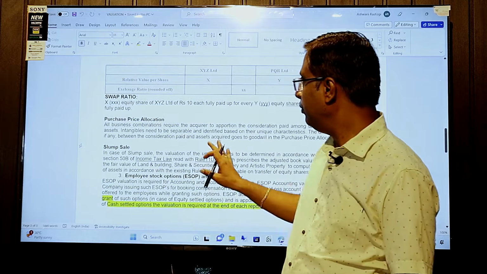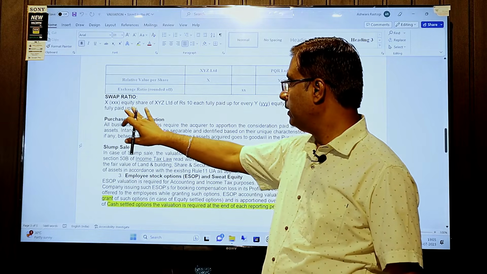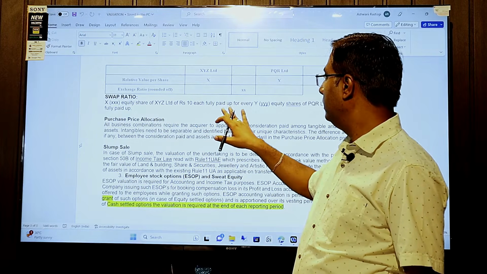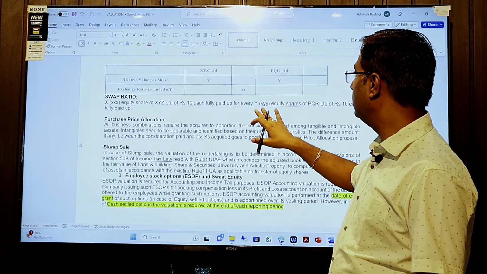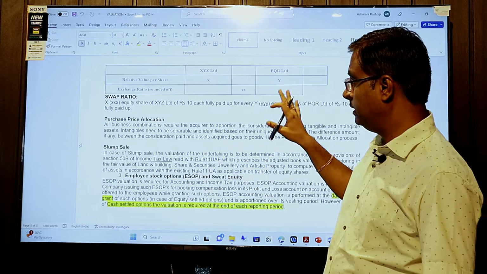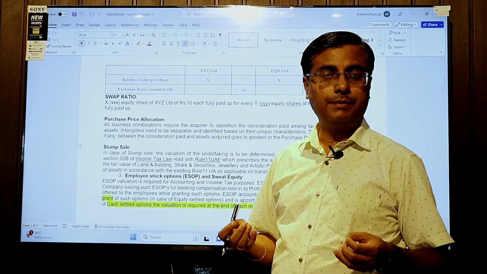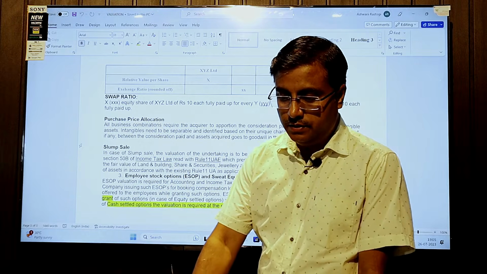The swap ratio is X number of equity shares of XYZ company paid for Y equity shares of the other company. This swap ratio also needs to be determined by us for the purpose of valuation of shares.